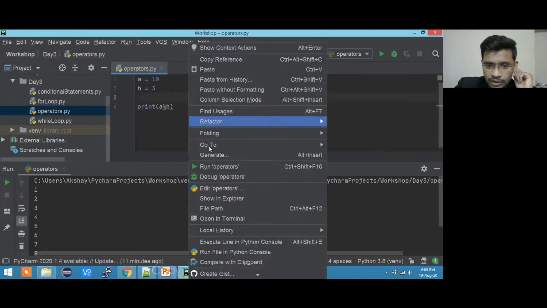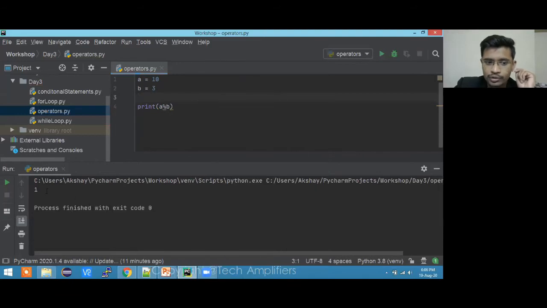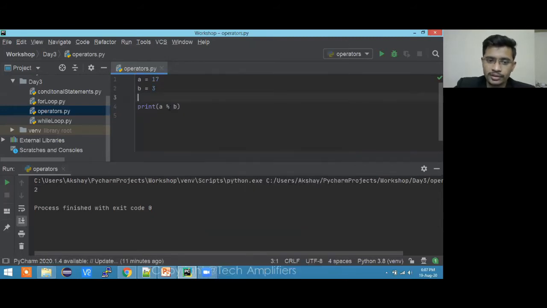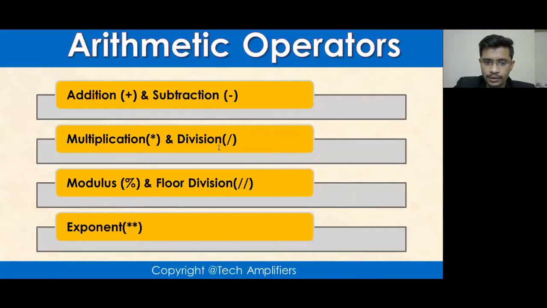So I'm running the code, and I'm getting the modulus, the remainder. Now let me change the value and make it 17. If I divide 17 by 3, 3 fives are 15, then 16, 17, so 2 will be extra, 2 will be the remainder. That 2 will get printed with the modulus operator. That is the use of the modulus operator. Clear? Those who are really new to the modulus operator, I hope it's clear.